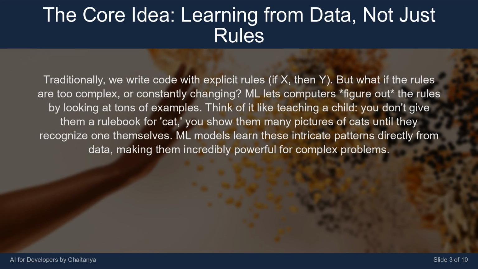Traditionally, we write code with explicit rules. If X, then Y. But what if the rules are too complex, or are constantly changing? ML lets computers figure out the rules by looking at tons of examples. Think of it like teaching a child. You don't give them a rulebook for cat, you show them many pictures of cats until they recognize one themselves. ML models learn these intricate patterns directly from data, making them incredibly powerful for complex problems.